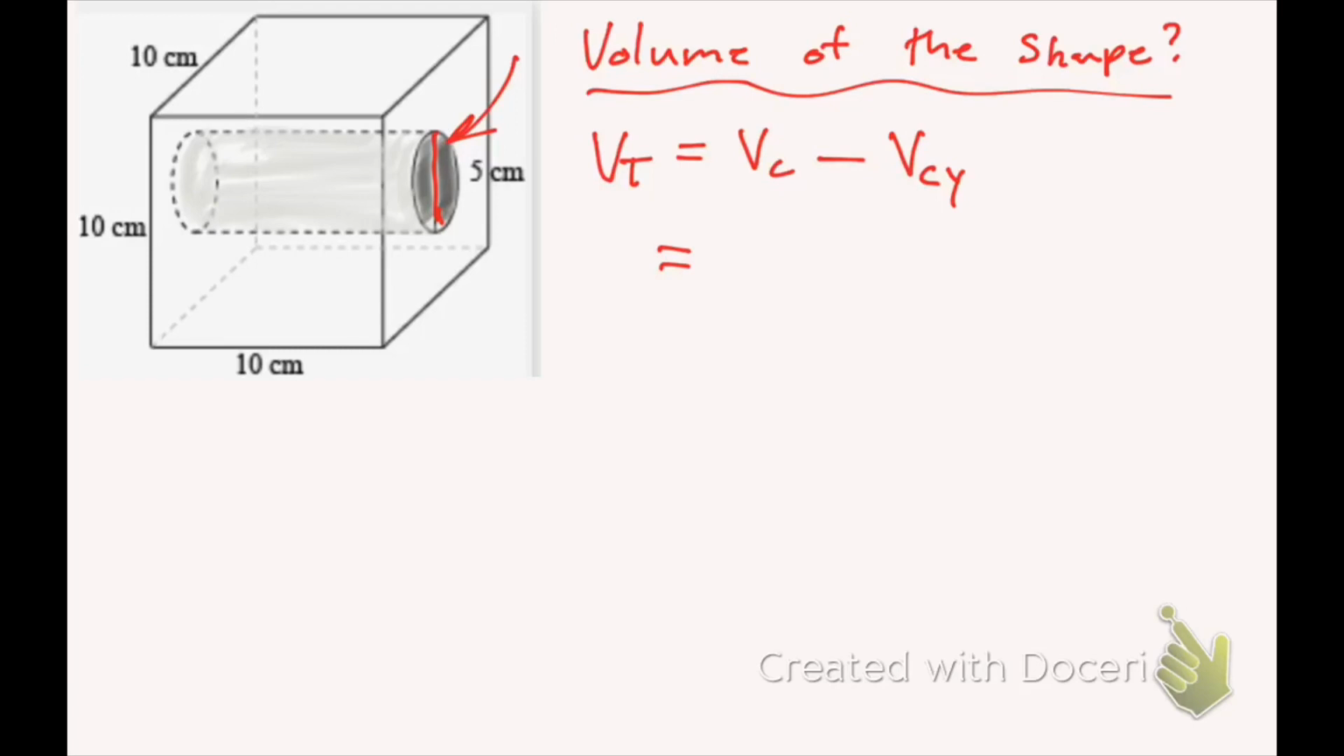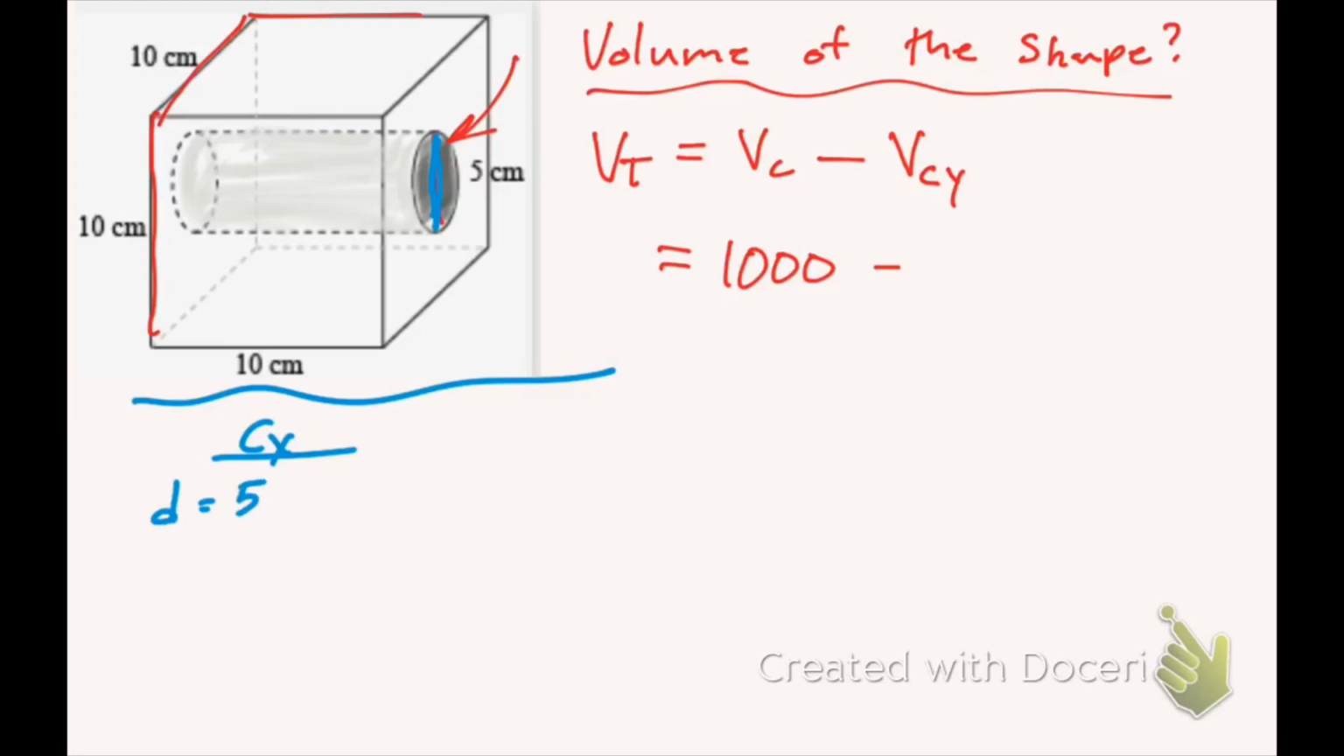Well, the volume of the cube is just area of the base times the height, which is 10 times 10 times 10, which will give me 1,000. I'm going to subtract away the volume of this cylinder here. So to do that, well, my diameter is 5. So for the cylinder, I have a diameter equal to 5. So the radius is going to be equal to 2.5 because it's half the diameter, and that's centimeters.